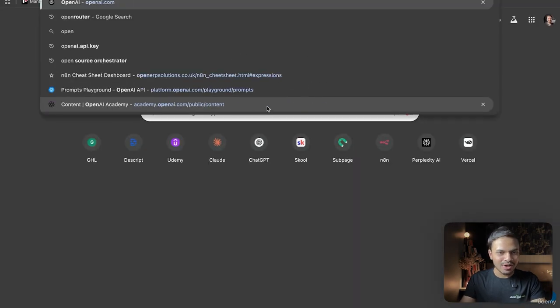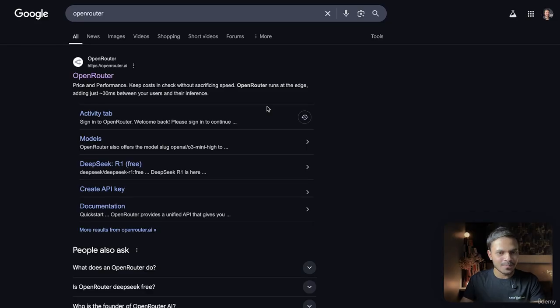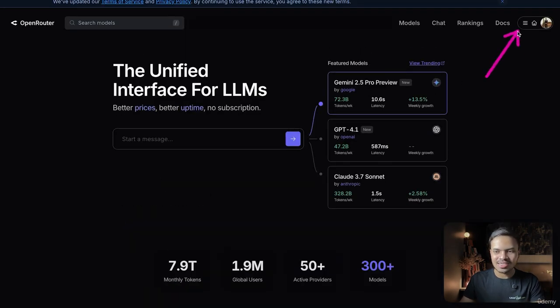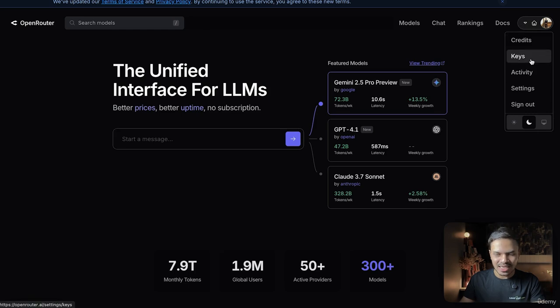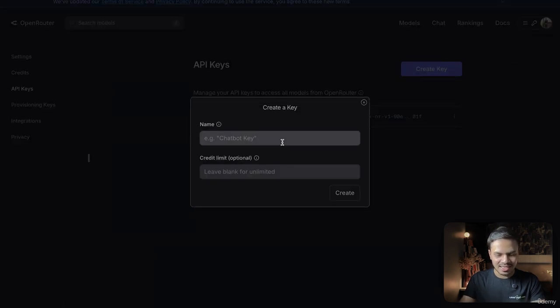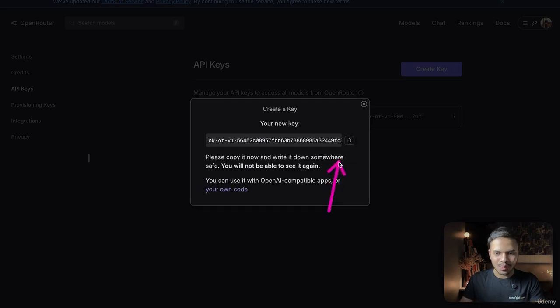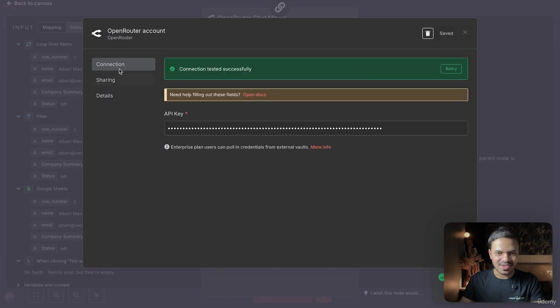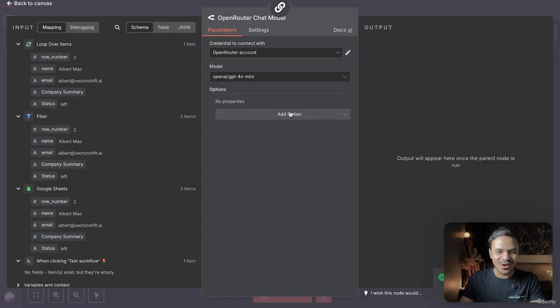So let's go to Open Router, openrouter.ai. Log in or sign up with your account. Then click on this 3 dash. Go to keys. Let's create new key. Let's say company research. Copy this key here. Paste your API key here and click on save. Awesome. That's pretty much all you need to do.